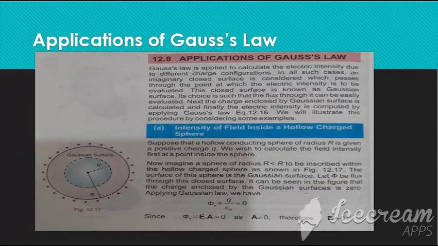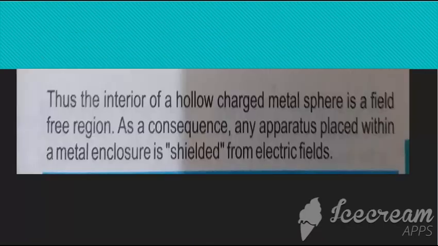It means that if we place anything inside this hollow metallic sphere, no electric field will affect it, because all the charges are on its upper part. No electric field will act upon it. This is all about today's lecture.